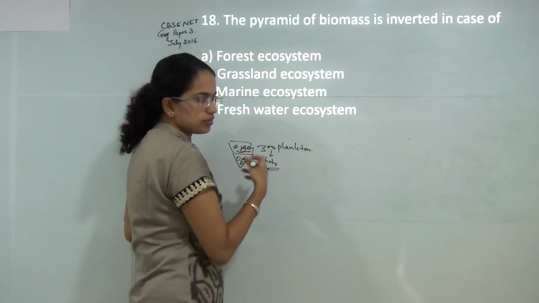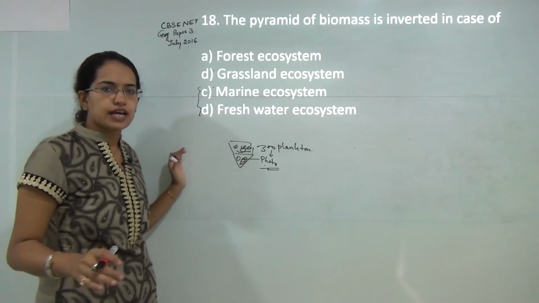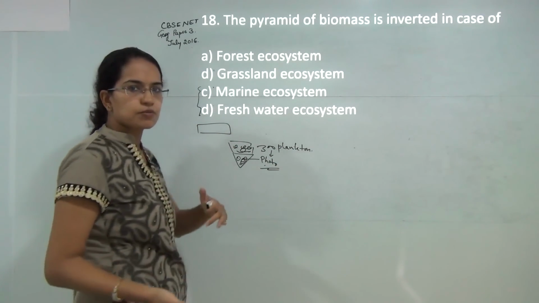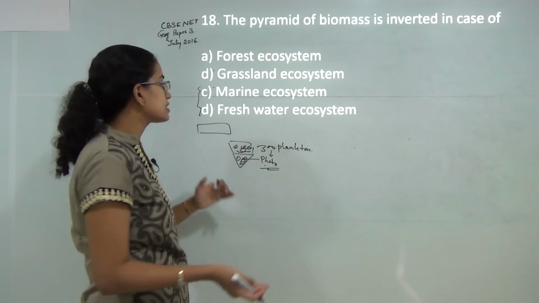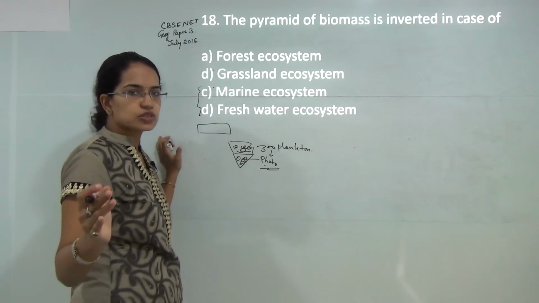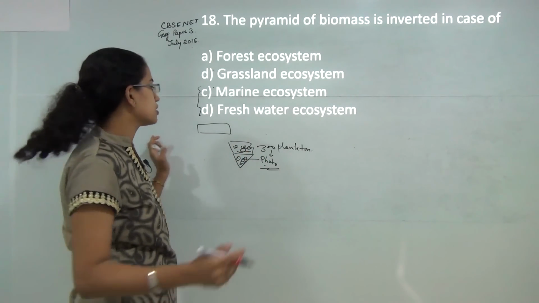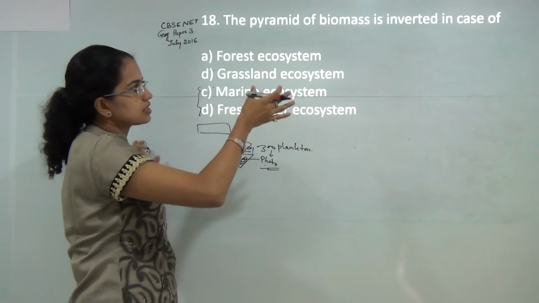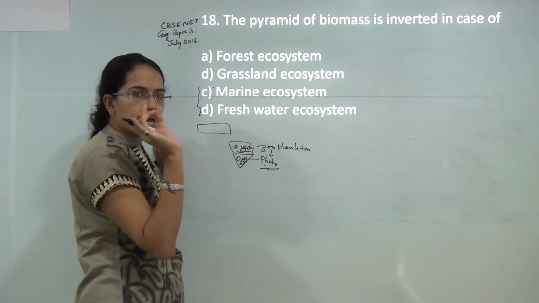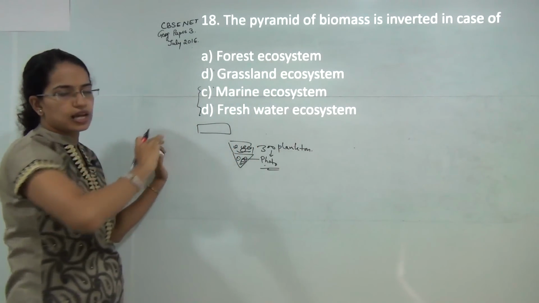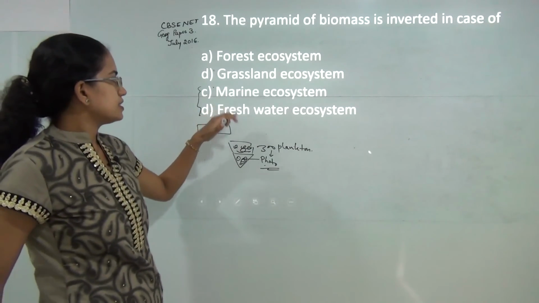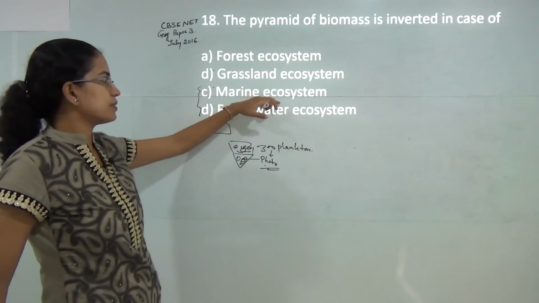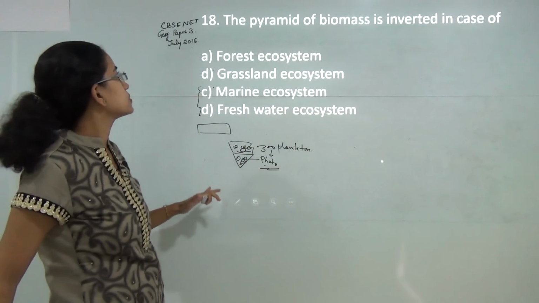Similarly, in case of a lawn, what would happen? At a given point of time, the grass in the lawn would be limited, but if I keep cutting the grass and accumulate it over a period of 1 year or 10 years, that accumulation would be sufficient to suffice hundreds of cows. So the pyramid of biomass is inverted at a given instance. If you go back to the class on ecological pyramids, you can understand this better. Here I believe this is a controversial question, and both marine and freshwater should be the correct option.